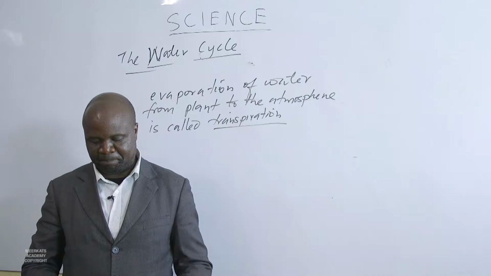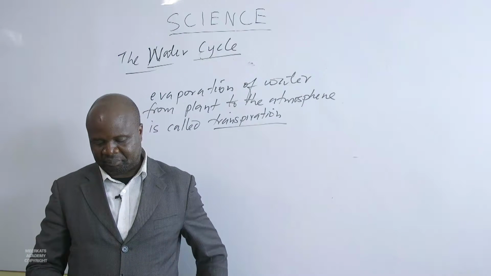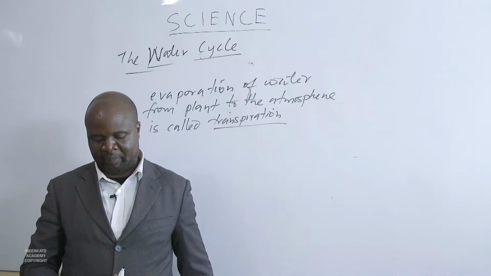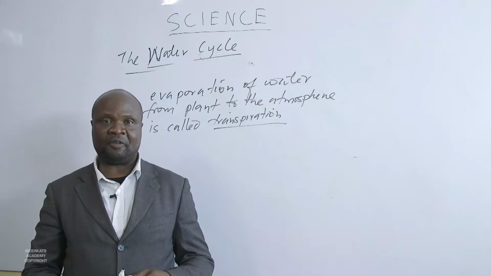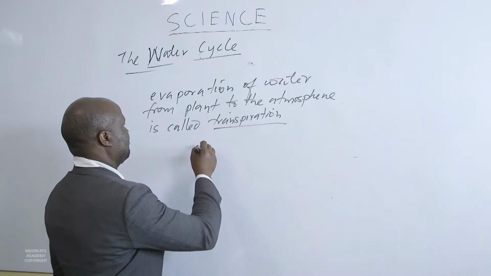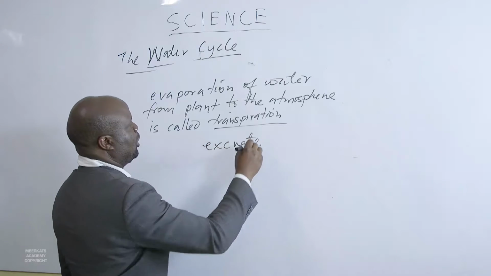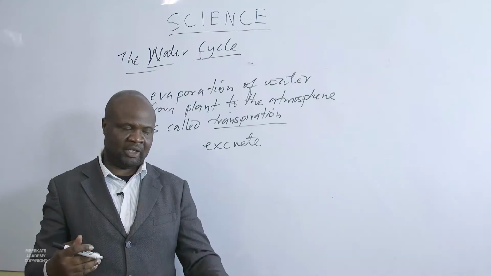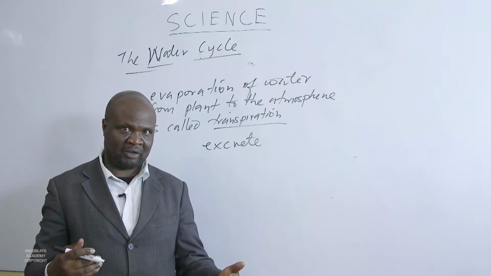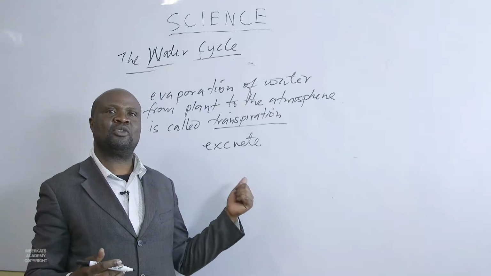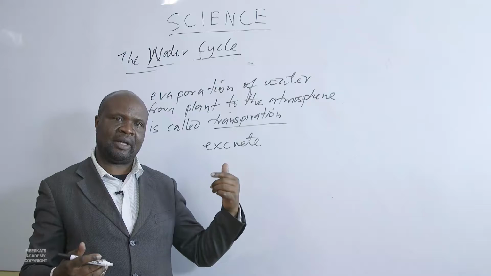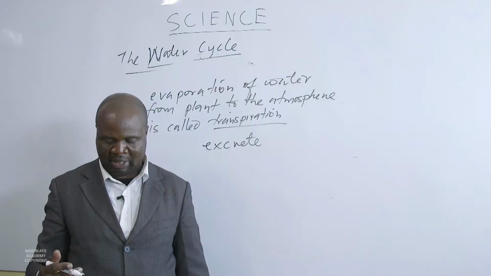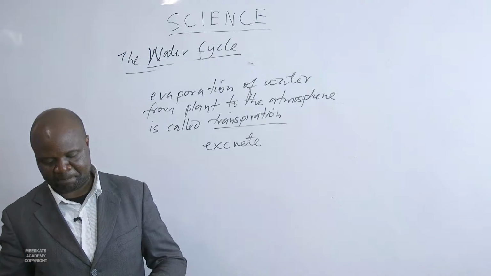And also, they can lose water back to the ground through a process called excretion. Through excretion, we can say the animals can lose water back to the ground, then to the atmosphere through the sun. They can excrete, lose water through urine. The animal is losing water back to the atmosphere, to the land, then back to the atmosphere.